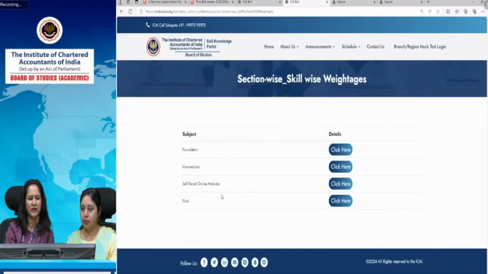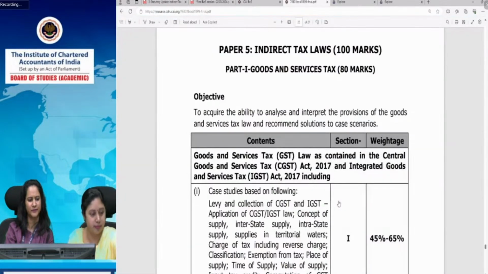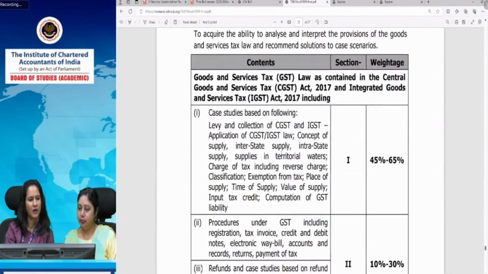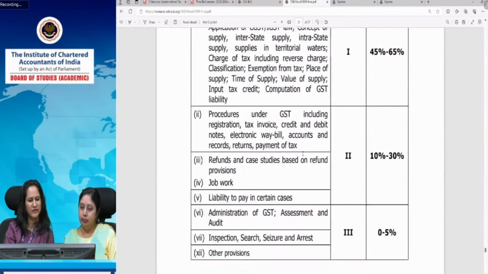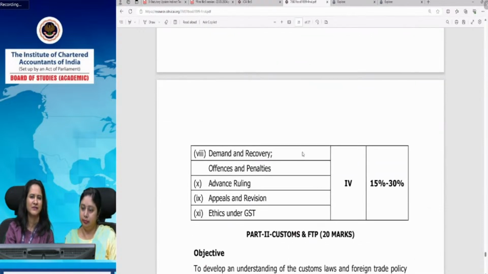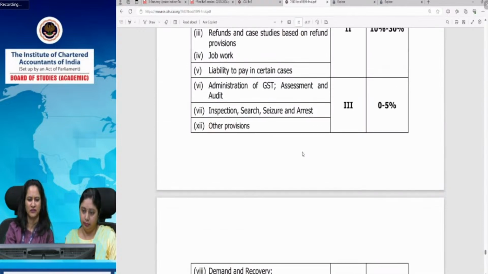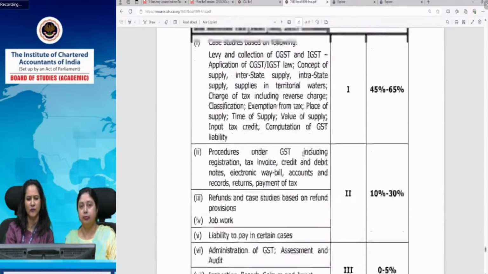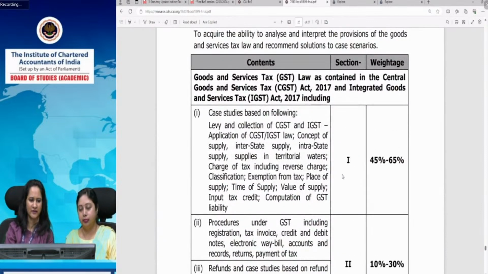Then we find the level-wise bifurcation: foundation, intermediate, and final. You click on the final examination. There we find the section-wise weightage. So Paper 5, Indirect Tax Laws, 100 marks. Part 1, Goods and Services Tax, is of 80 marks. As you can see, Part 1, Goods and Services Tax, has been divided into 4 sections, sections 1, 2, 3, and 4. And section 1 carries the highest weightage, that is 45% to 65%.